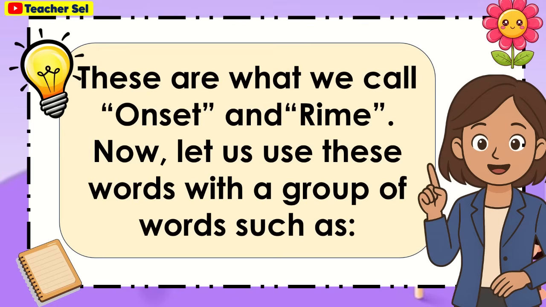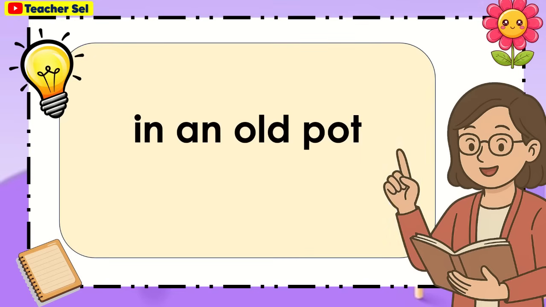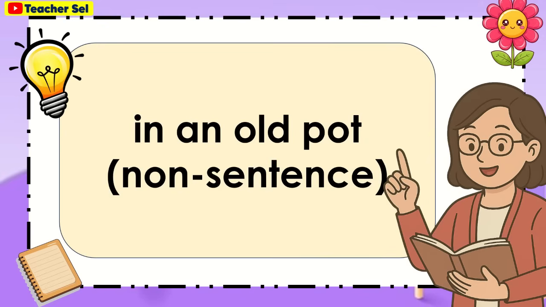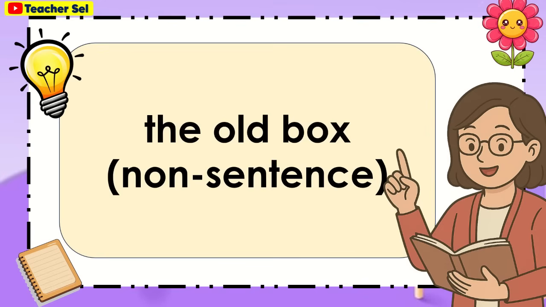Now, let us use these words with a group of words such as in an old pot. It is a non-sentence. The old box. It is a non-sentence.